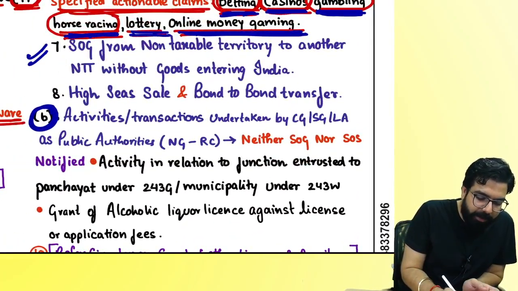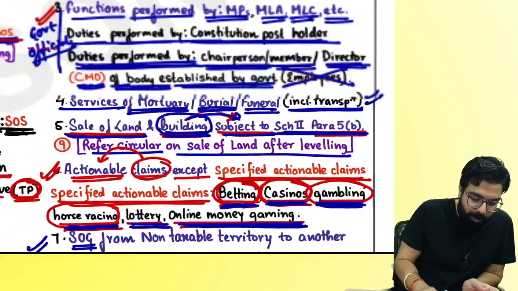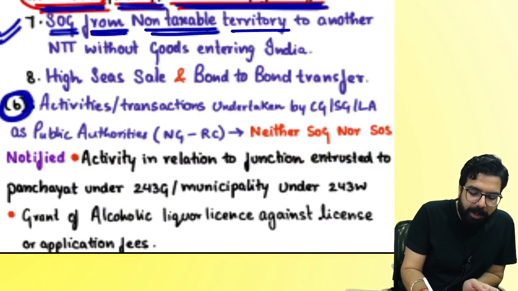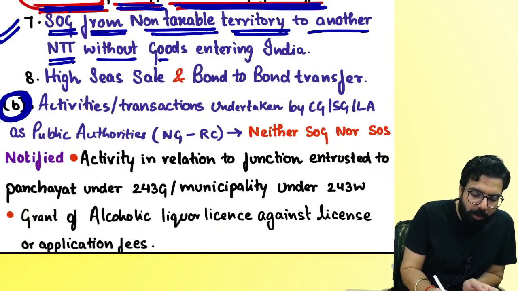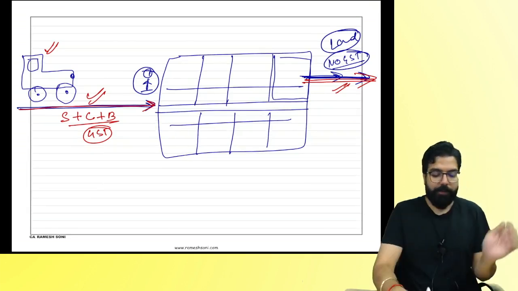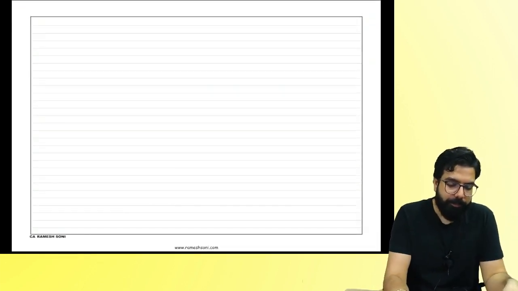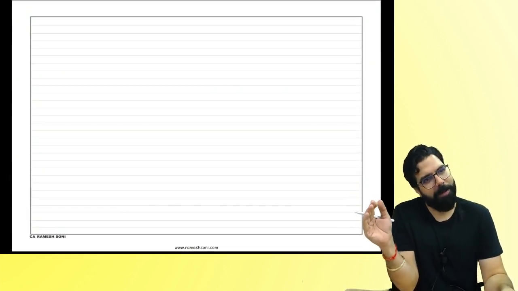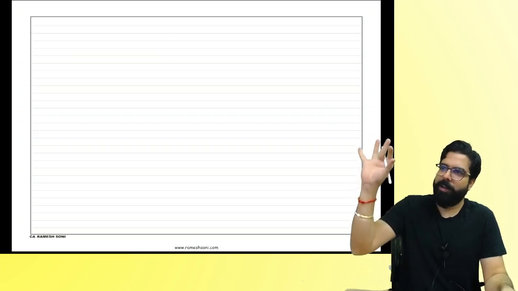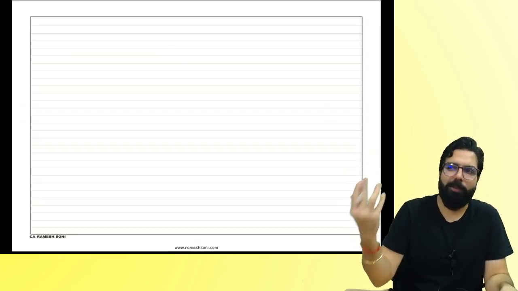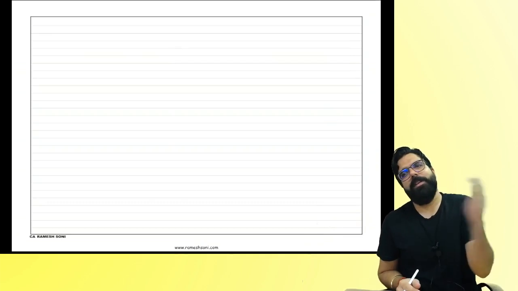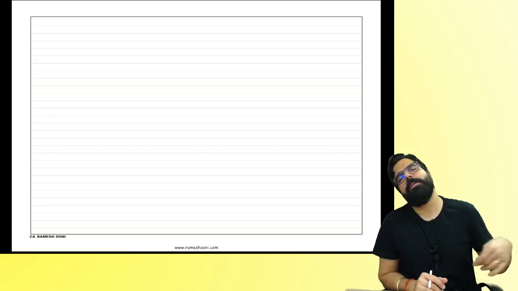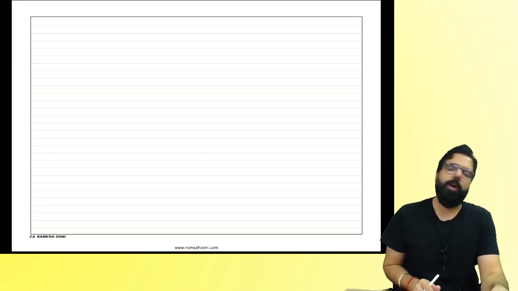The next one over here is supply of people. Are we clear till here? Sixth one. Supply of goods from non-taxable territory to another non-taxable territory without goods entering into India. Chalo, I'll explain you this. The main section to learn in section number 7 was 7.1a, AA, B, C. That was the difficult part of the chapter. That was also very easy for you. Now all these are very, very easy things. Next, what is it telling? Non-taxable territory to another non-taxable territory without goods entering into India.